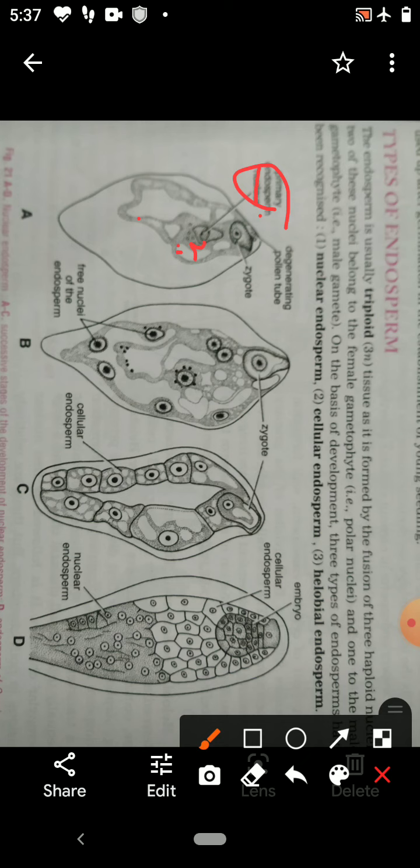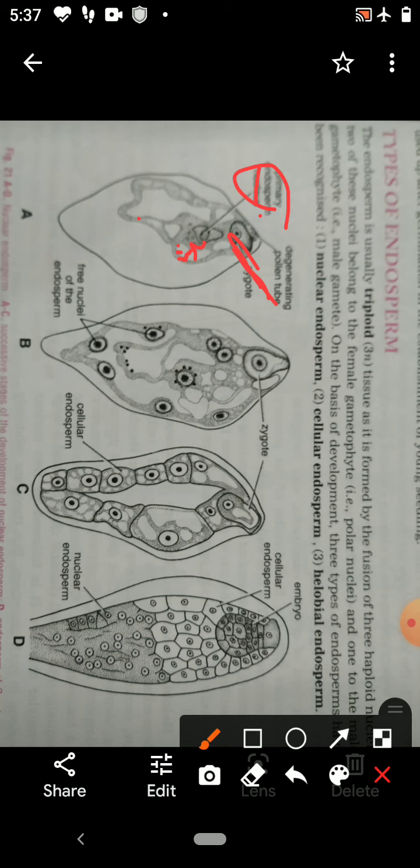The zygote will develop into the embryo, and when development of the embryo starts, the endosperm will provide nourishment. Therefore, development of endosperm starts before the embryo.